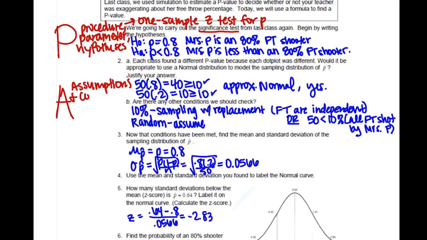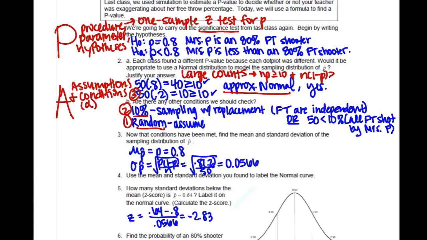And I typically also like to include the alpha as well, which we didn't in this problem, but in general. And we have the same 3. You know, we have our random condition, our 10% condition, and our large counts condition. And so I'm just going to underline those and then remind you about large counts, the name. Don't forget to say normal.